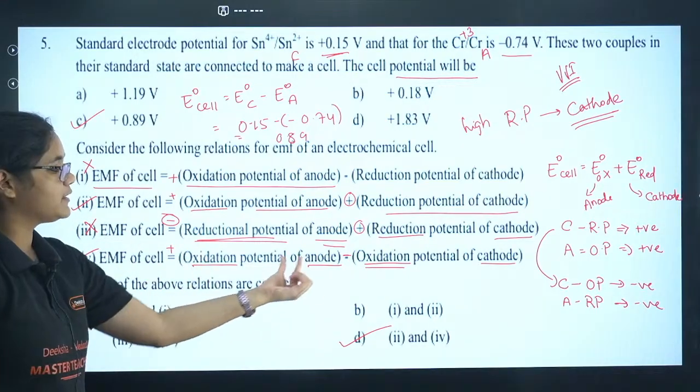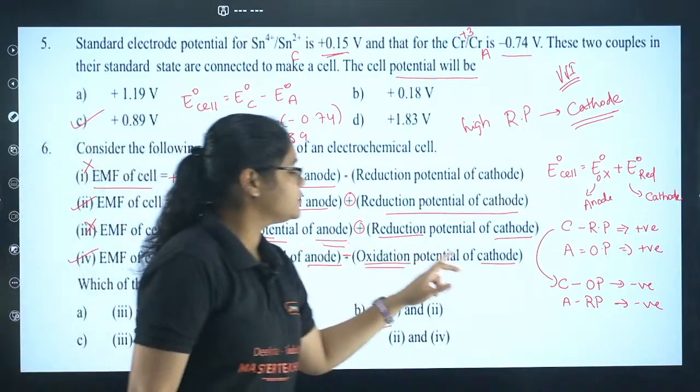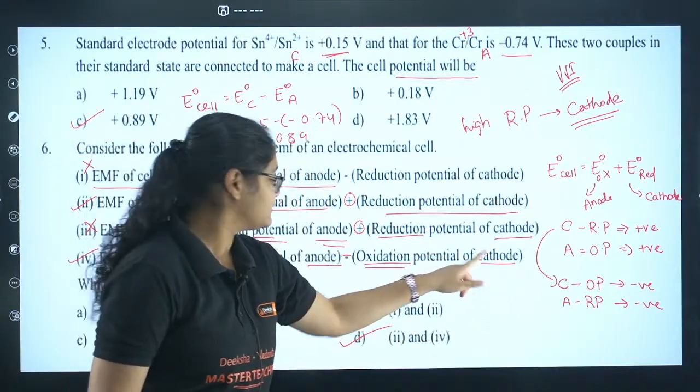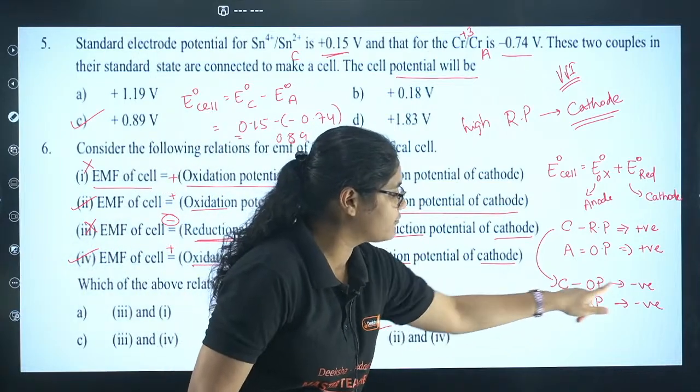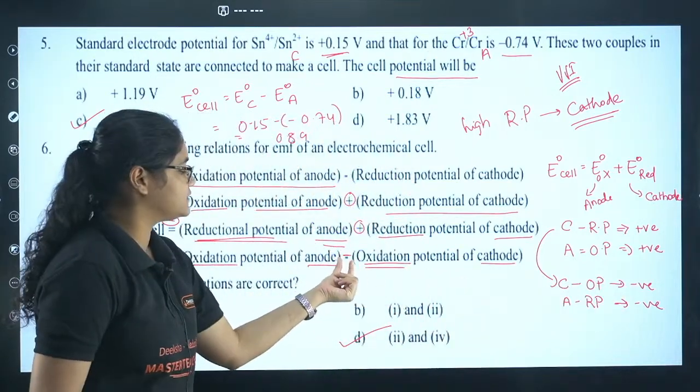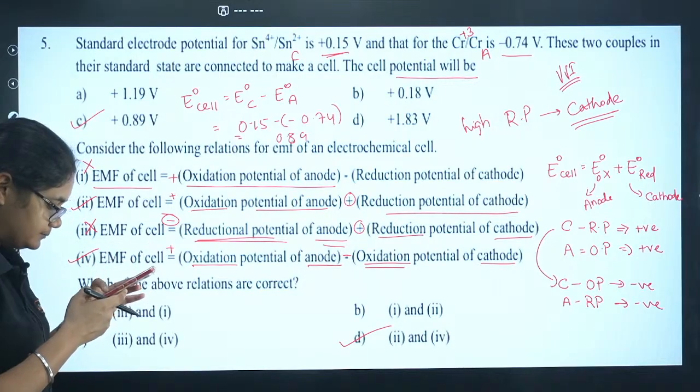Next, oxidation potential of anode. Yes, anode undergoes oxidation, so positive. And oxidation potential of cathode. Now see, here the sign given is negative. Why? Because the oxidation potential of cathode has to be negative, so that is why this is also correct. So 2 and 4 is correct. Okay, I hope this is clear.